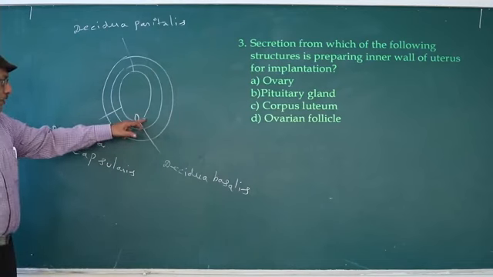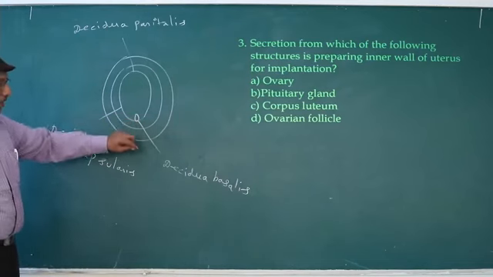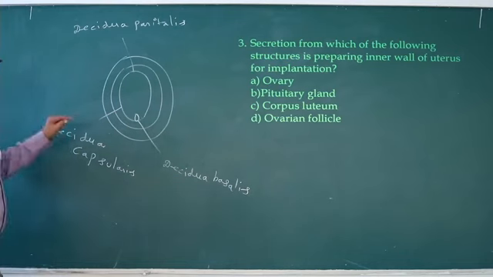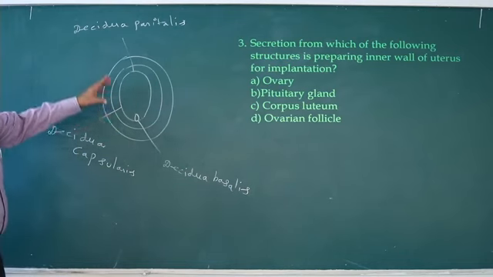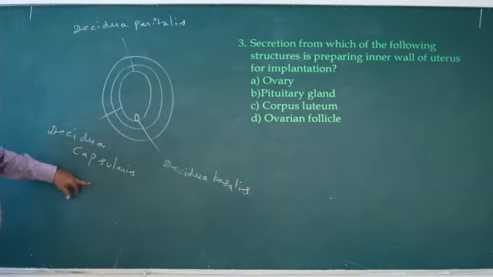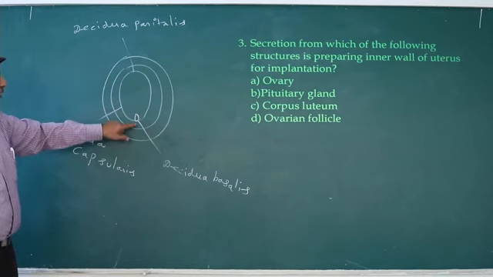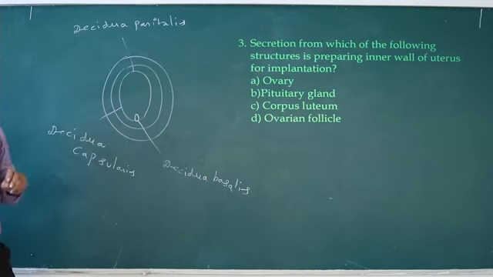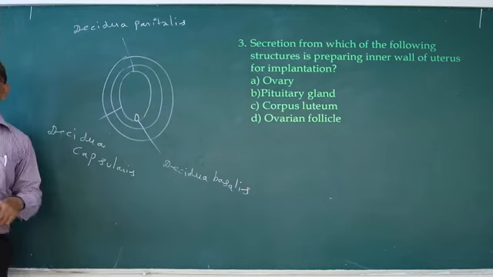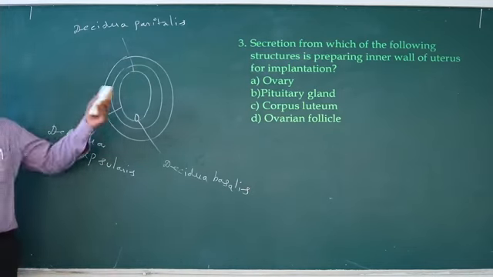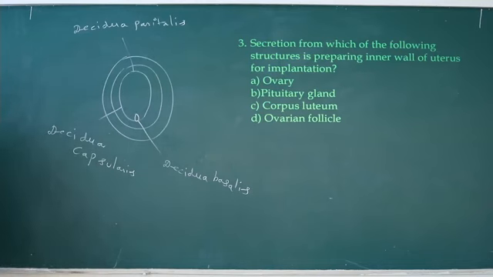The part of the decidua involved in implantation, decidua basalis. The part of the decidua in the lumen of the uterus, decidua capsularis. Decidua away from the region of implantation, decidua parietalis. So this is about the third question. Now we discuss the fourth question.